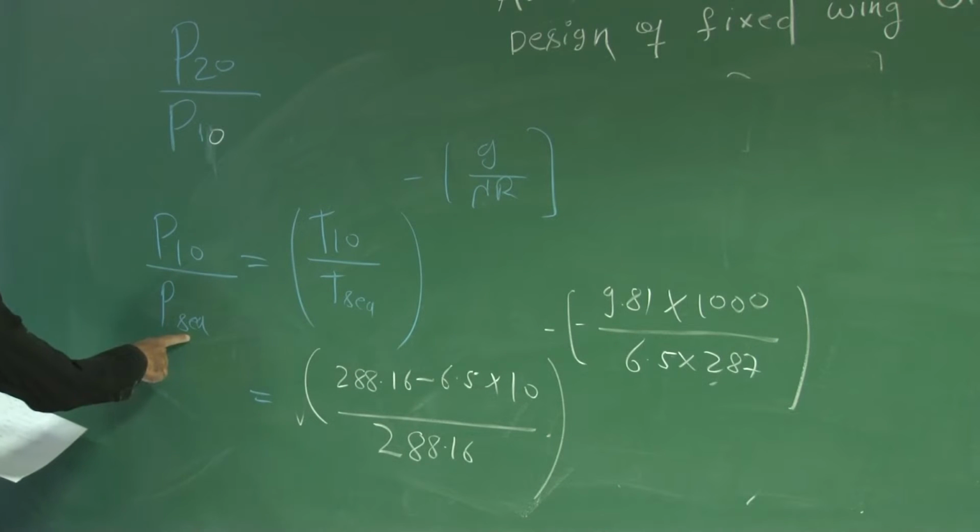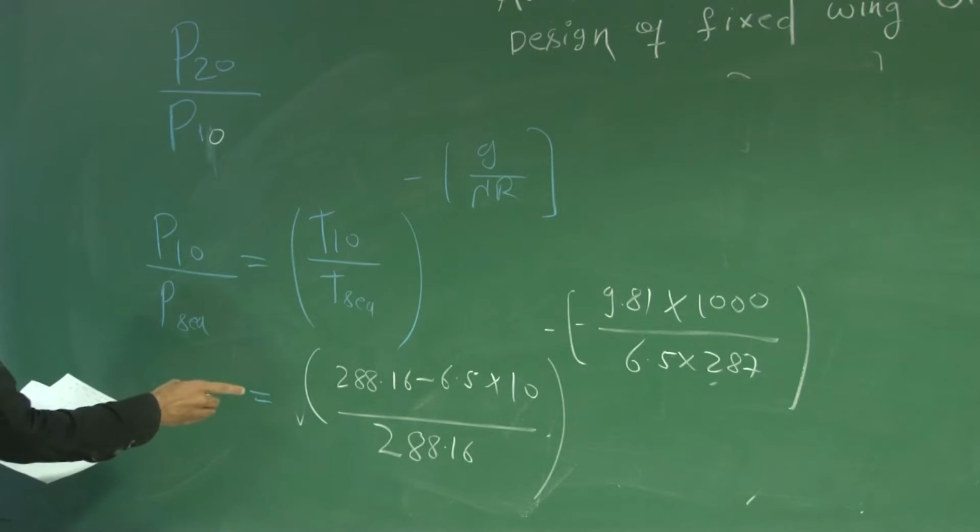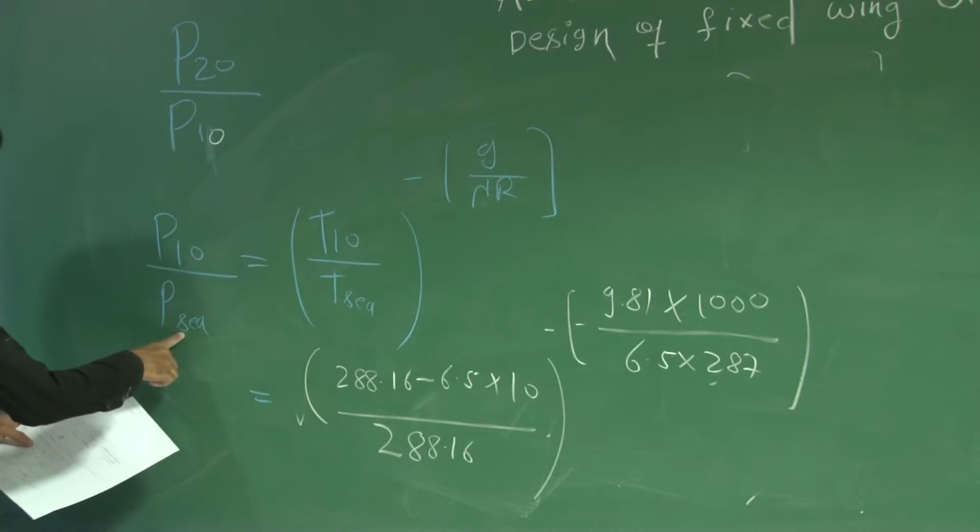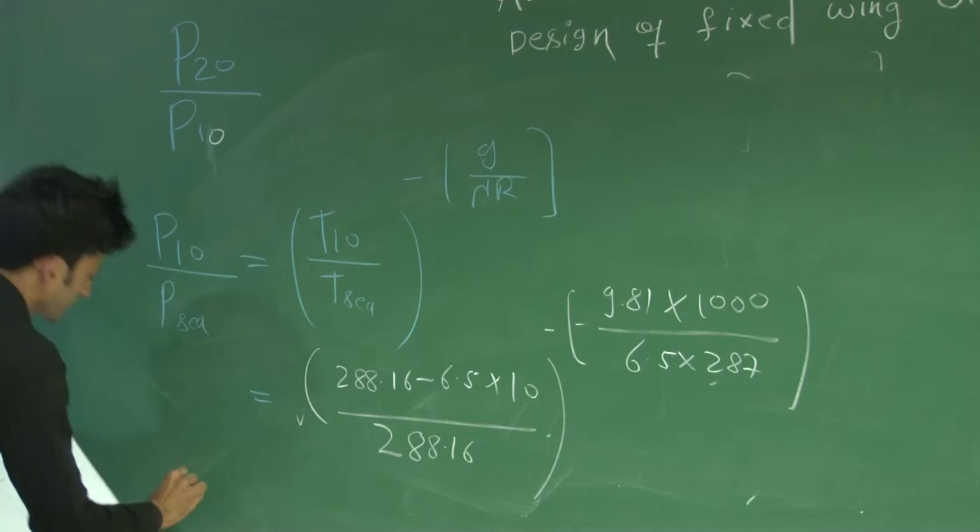At sea level you know the pressure is 1.01325 into 10 power 5 Newton per meter square. You can put this value in and calculate P10.